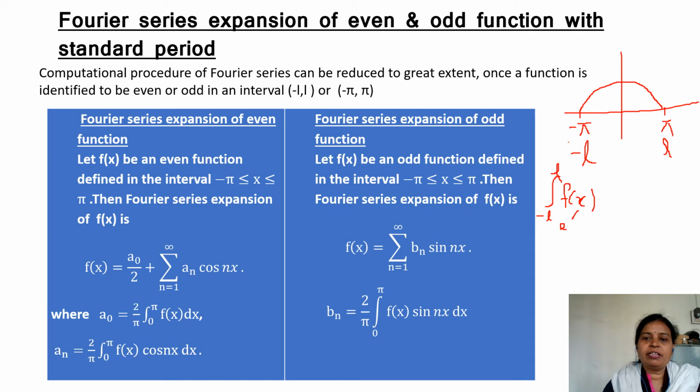Here I am considering f of x as an even function and I have to integrate it. So this becomes twice the integral from zero to L of f of x dx.